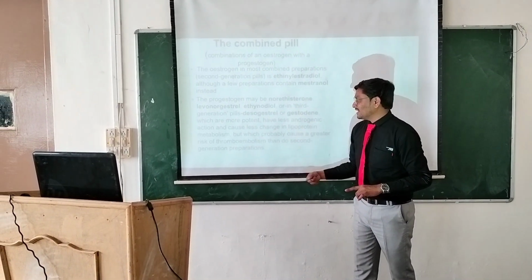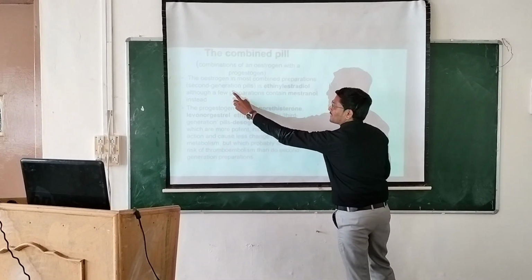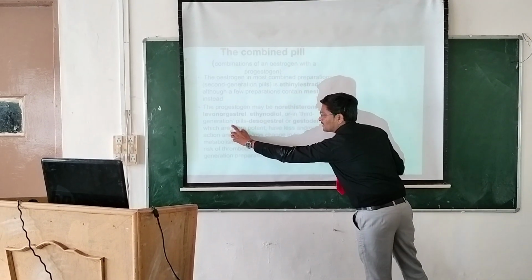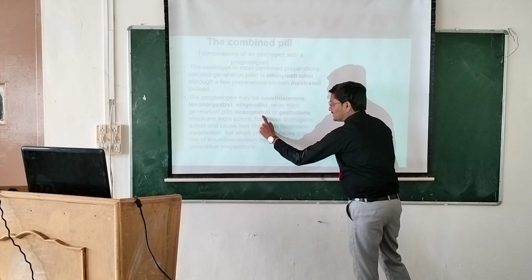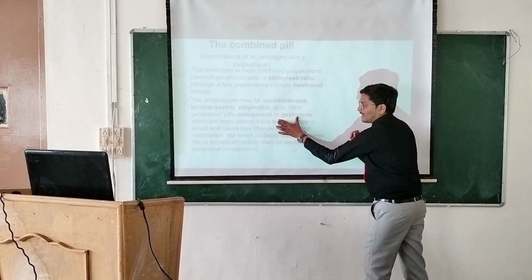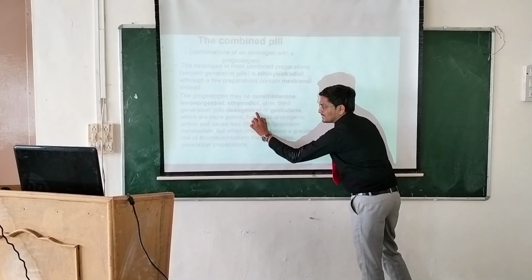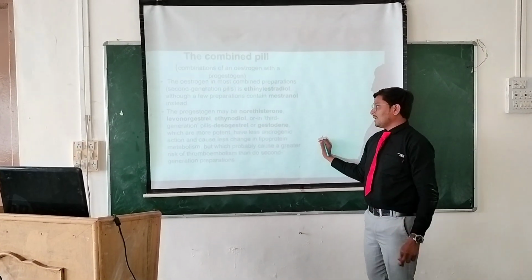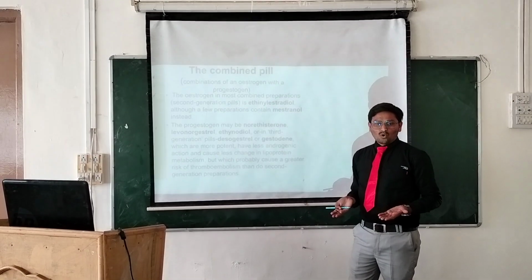Now the third generation pills. In the second generation pill the estrogen is ethinylestradiol, and in the third generation pills there are desogestrel and gestodene. Here are the two drug names in the third generation, which are more potent.